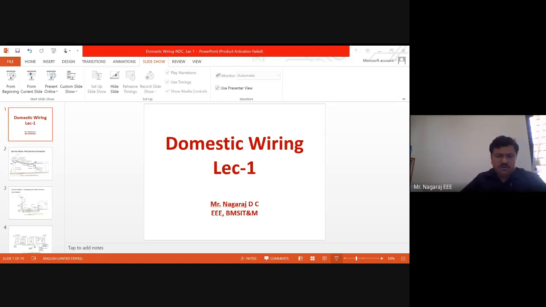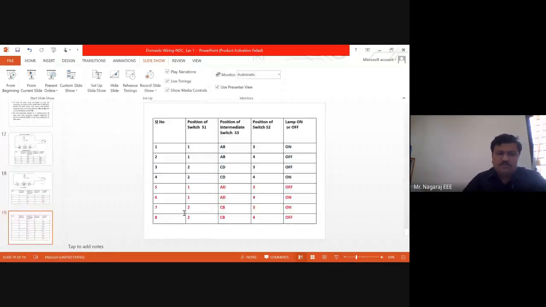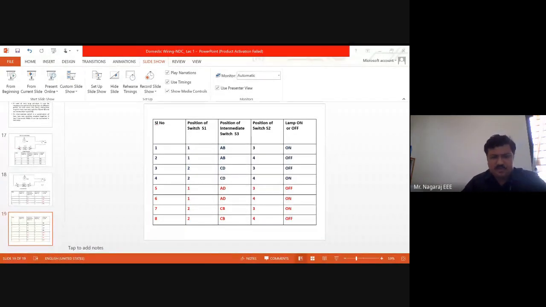Okay. So with this, we'll end the first part of the wiring system, domestic wiring. Next part is earthing, the necessity of earthing, and the types of earthing. We will look into it in the next session.